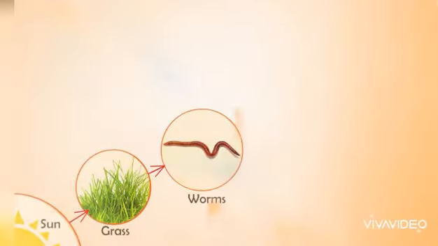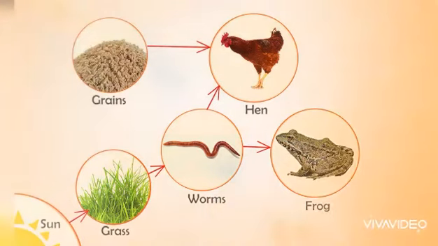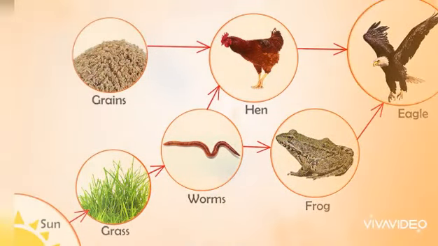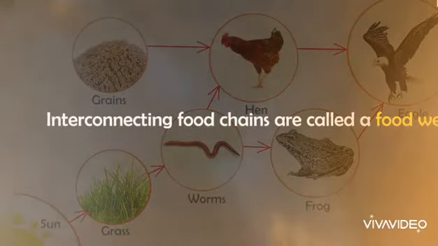Let's understand this. Many worms feed on the same grass. The worms are eaten by the frogs and hen. If you carefully notice, the hen feeds on grains too. But this frog and hen are both eaten by the eagle. Here, if you see, multiple food chains are formed, and these interconnecting food chains are called food web.